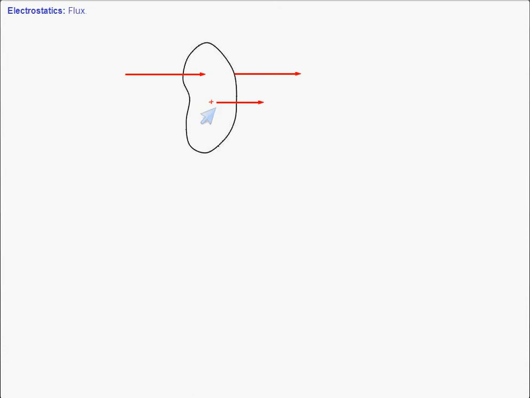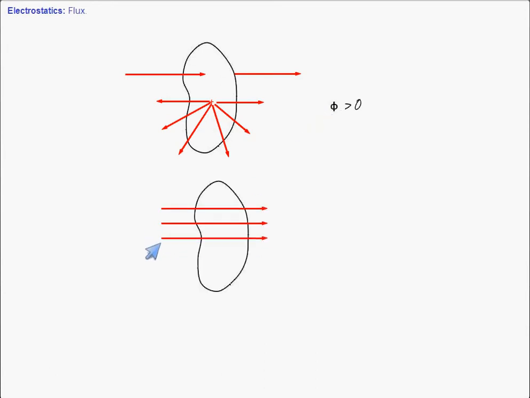Agree? In this case, the flux must be what? Positive. If there is no charge, in that case, the number of lines of force which are entering is same as the number of lines of force which are leaving. Then we can say that the flux is 0.